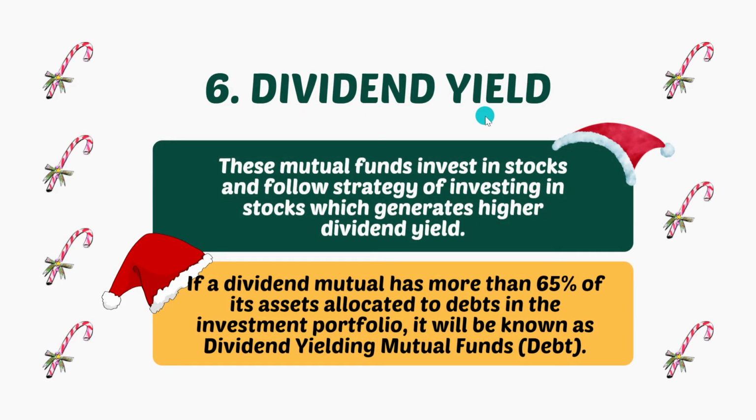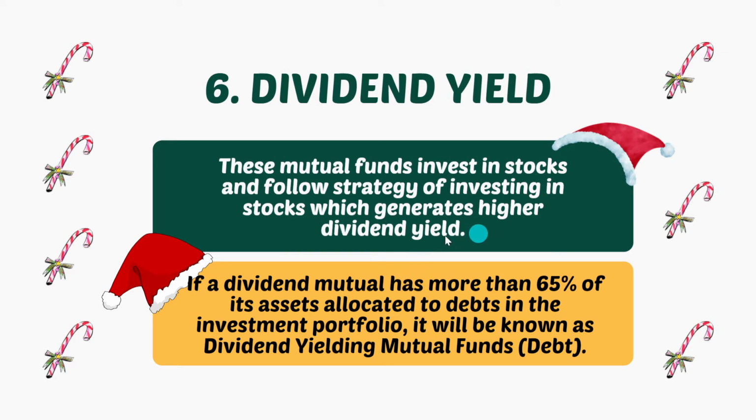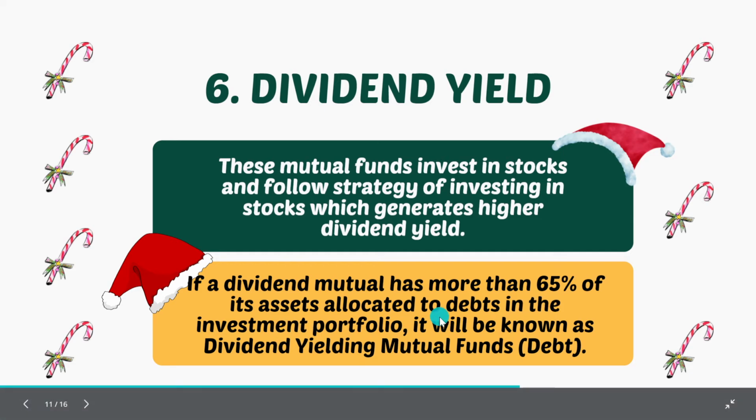Next comes the dividend yield funds. So dividend yield funds are basically the funds in which the fund manager is investing the whole investment or asset under management in stocks that are high dividend yielding, or those that have a history of giving higher dividends. These mutual funds follow the strategy of investing in stocks that generally give high dividends. And in this, they have to allocate more than 65% of the asset under management to dividend yielding stocks.